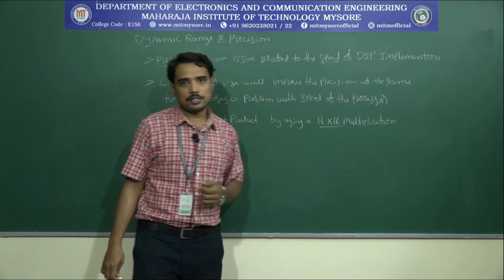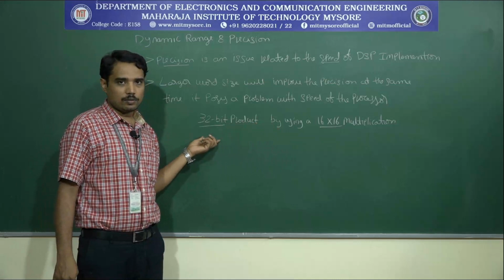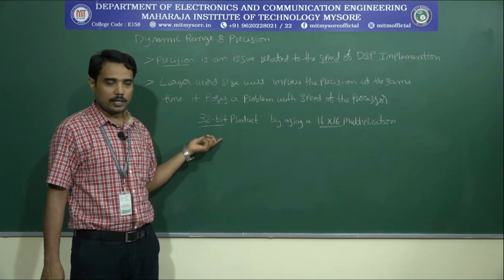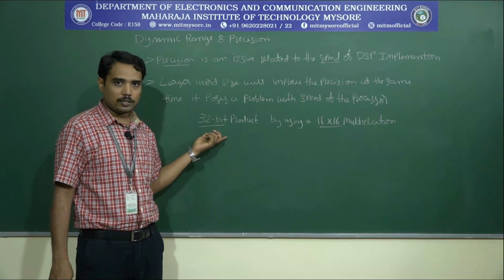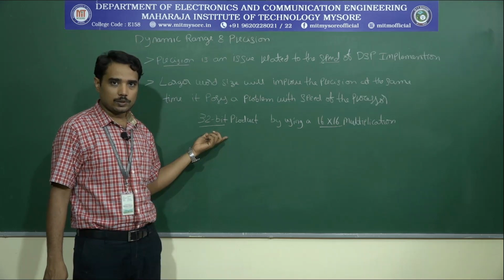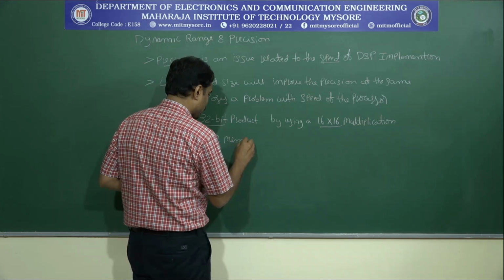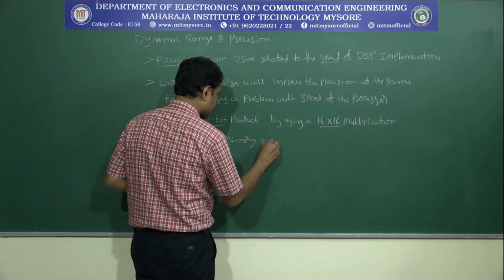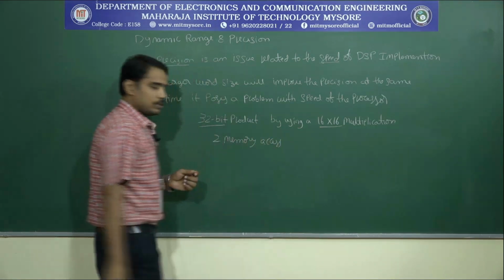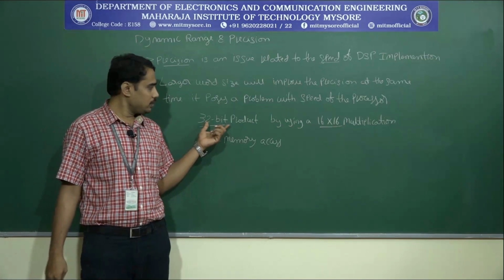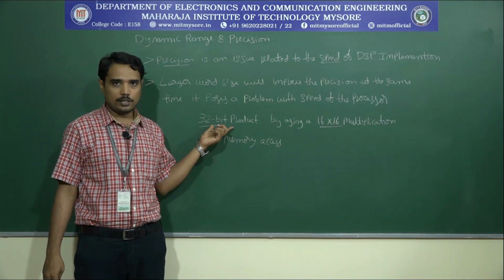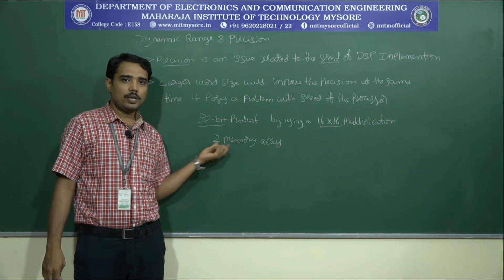With this, I can say that we have got the product as 32 bit, but at the same time, this 32 bit product is going to be stored with respect to 2 memory accesses. That means in order to access this 32 bit result, we need 2 memory accesses.